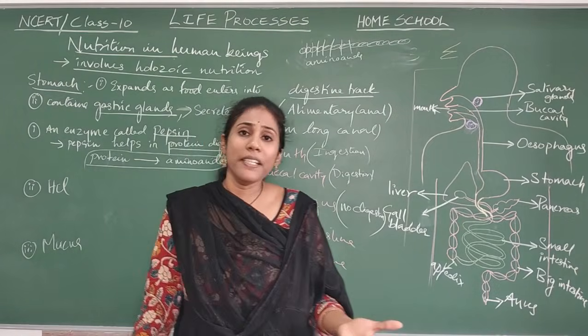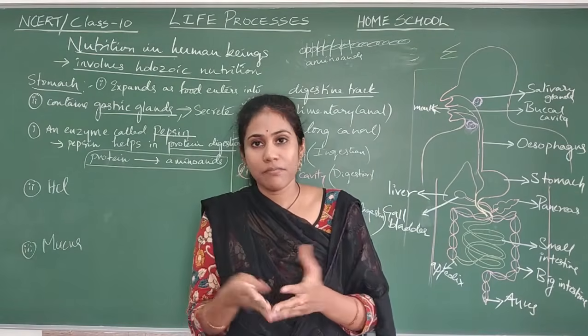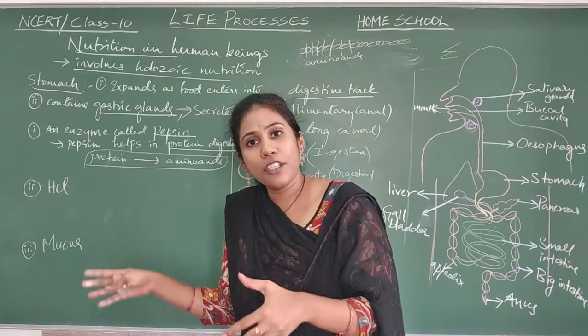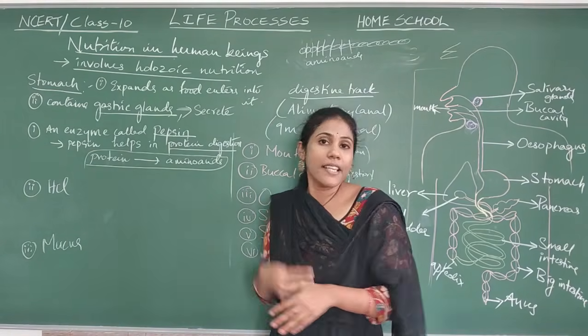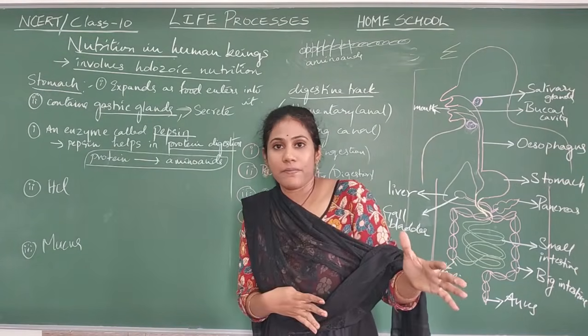After all, what do you mean by digestion? Breaking a long molecule into smaller pieces. So which type of food is undergoing digestion here? Proteins are undergoing digestion. They are broken up into amino acids. Okay, fine.